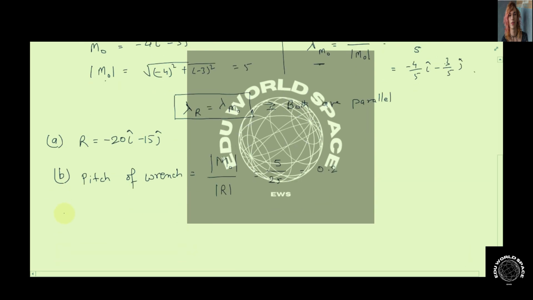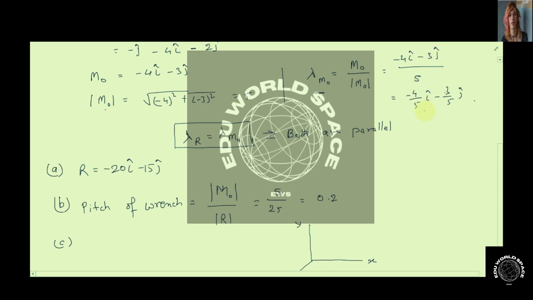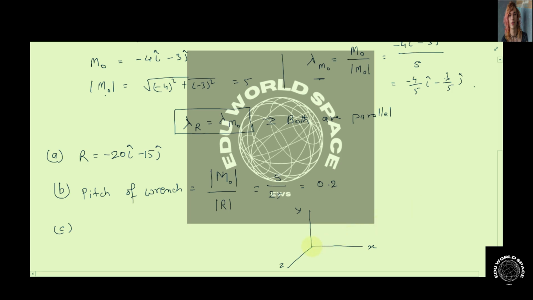And in the third part they are asking to find the line of action of this wrench, that is, where it intersects the xz plane. So let us draw the coordinate axes here. This is our x-axis, this is the y-axis, and this is the z-axis. Since the unit vector is along minus 4 by 5 i cap minus 3 by 5 j cap, it is completely in the xy plane, and let's say this is the line along which it is acting, making an angle theta.